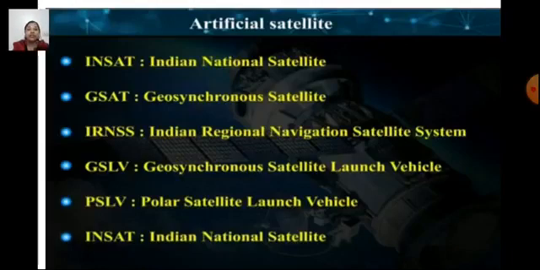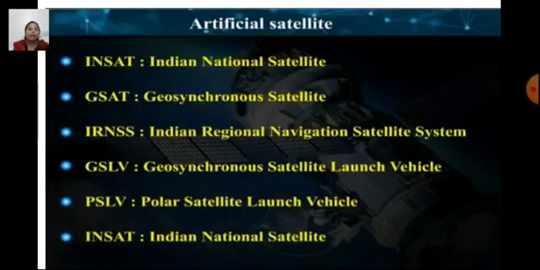Now children, navigation satellite. All of you are aware of the navigation system in your vehicles. Like you have a navigation system in your car which helps you to find the direction to a particular place. It first finds your own location and then tells you to follow a particular path to reach a destination. A few satellites just capture the picture of the earth from above and give us